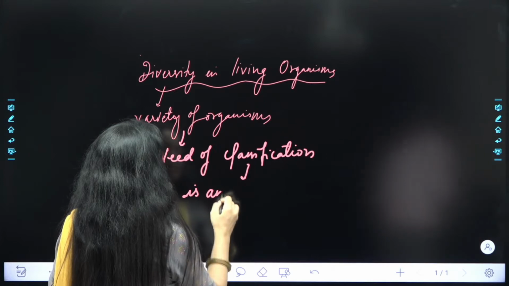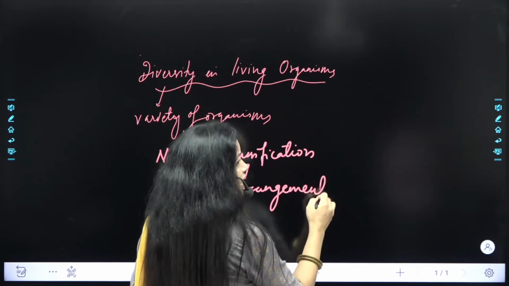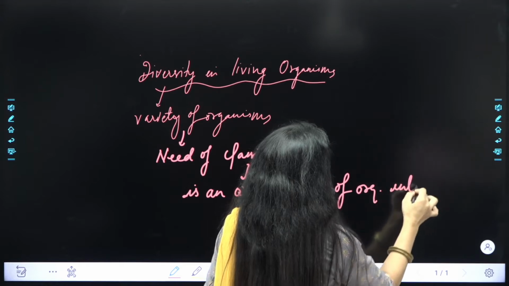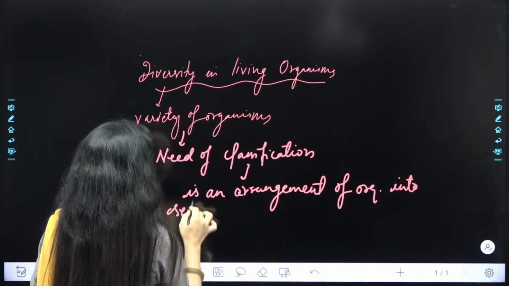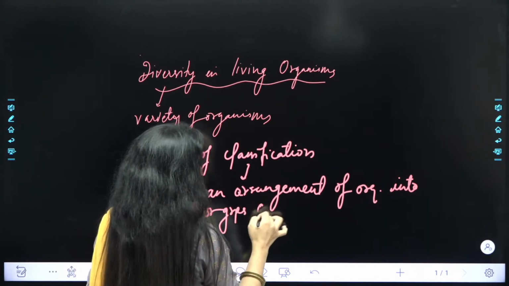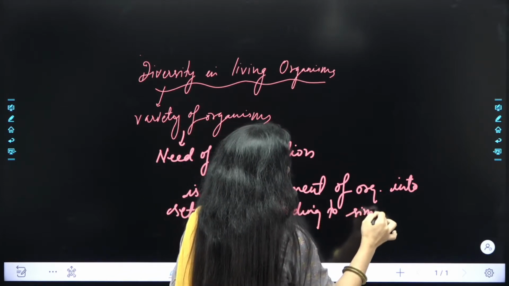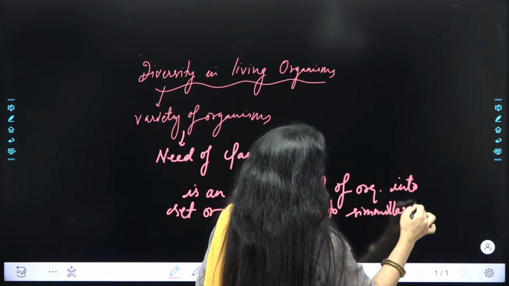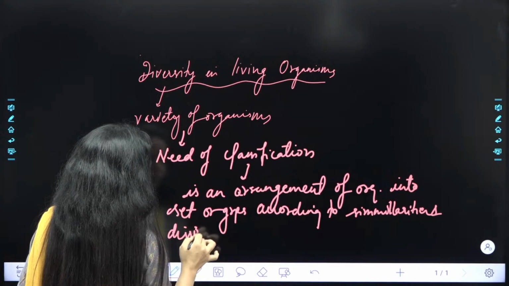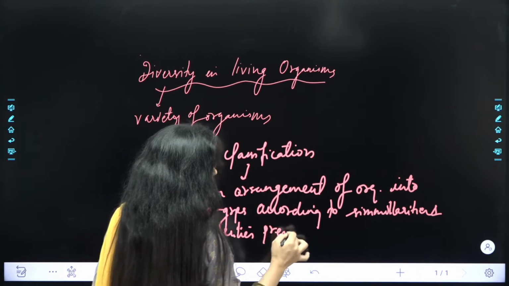Classification is an arrangement of organisms into sets or groups according to similarities and dissimilarities present between them.